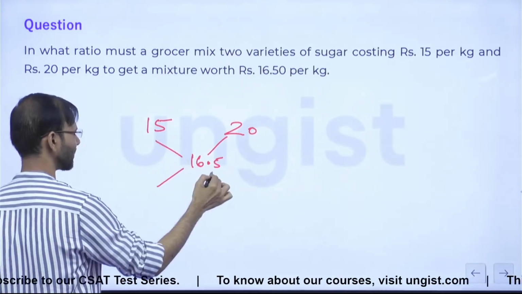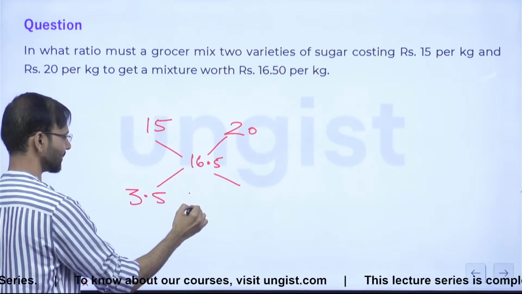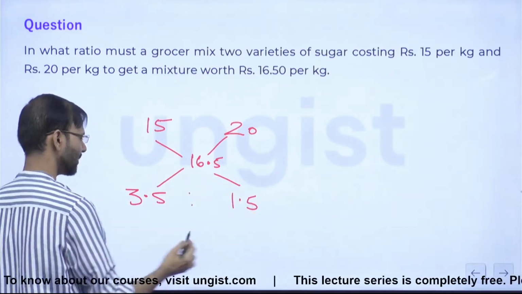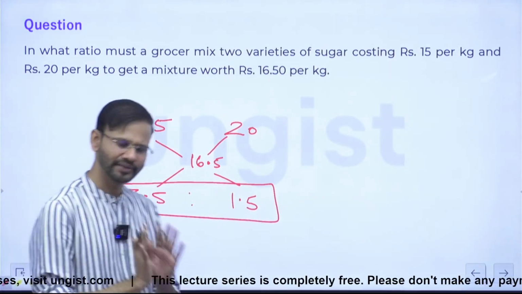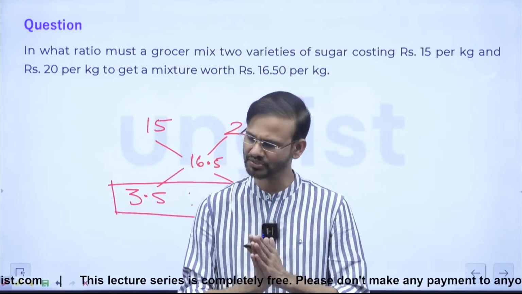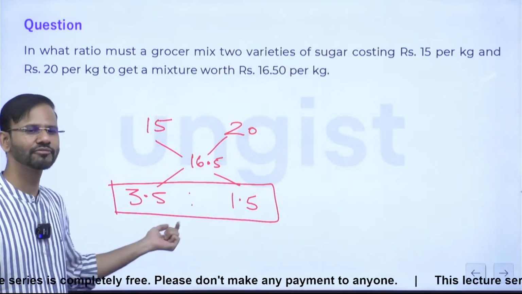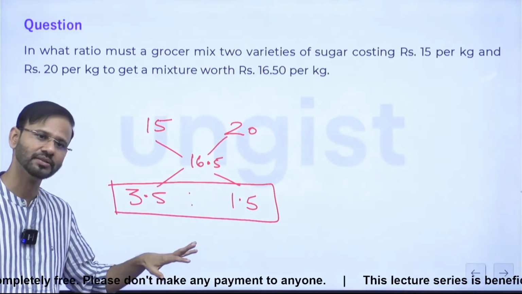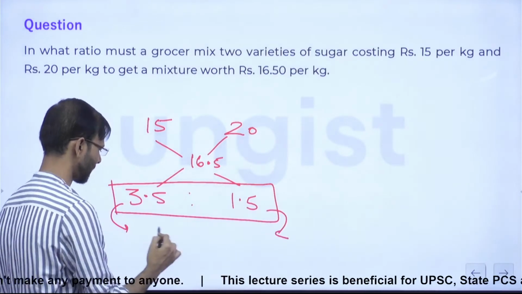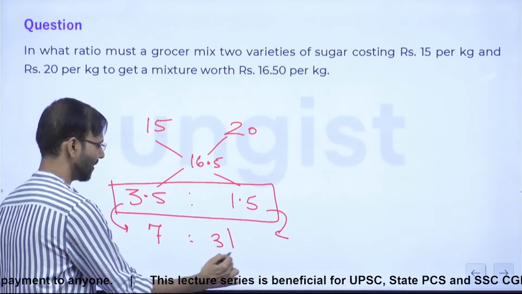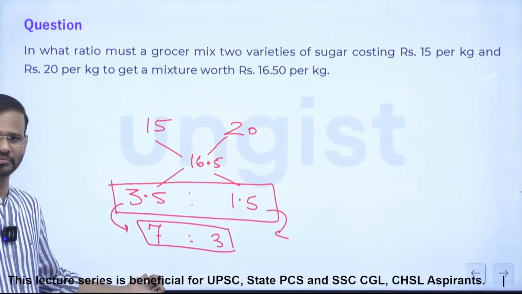Guys, what will be the difference here? 3.5, very good. What will be the difference here? 1.5, very good. Guys, see, this will be the answer, but generally ratio is not being represented in terms of decimals, right? We need to represent ratio in terms of integers or the natural numbers, right? So to make this an integer, we have to double this and double this, so this is 7:3. Everyone, if you are getting something like 0.5, just make it double.